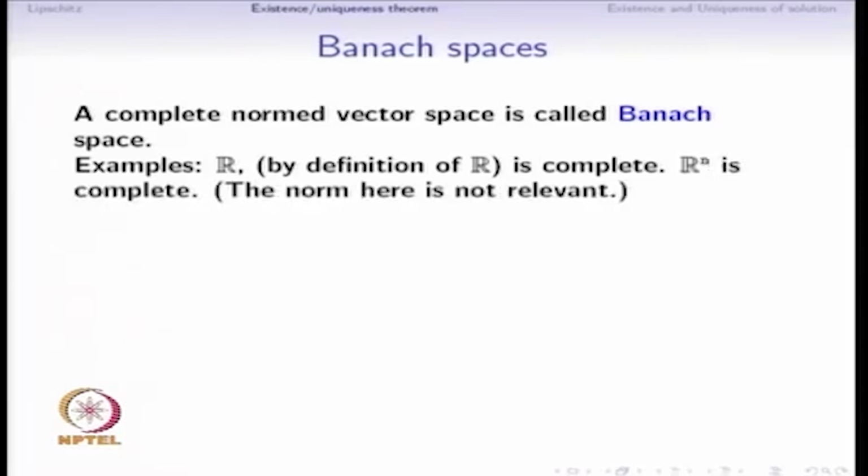Rn is also complete, where n is some finite number. So, if we take n tuples of real numbers, then this is also a complete vector space. Which norm we use here, it turns out, is not relevant. We could take, for example, the standard Euclidean norm.